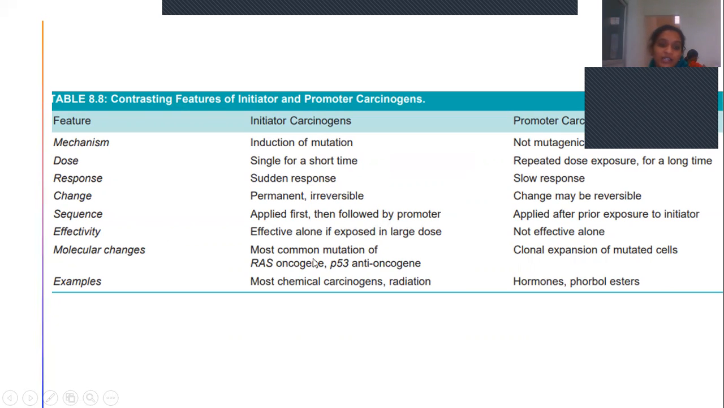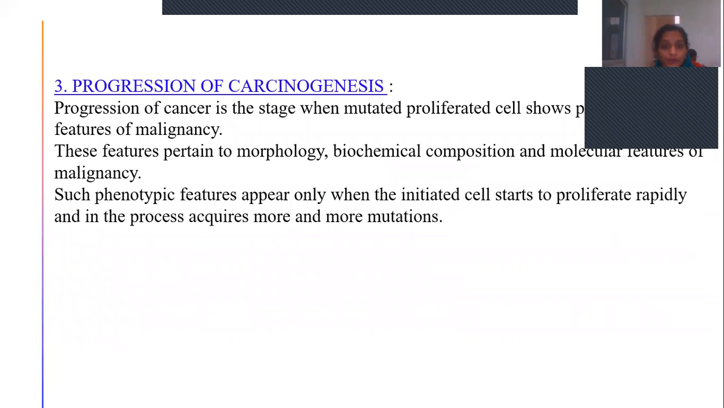Molecular changes: for initiation, it mainly includes mutation of the RAS oncogene and the P53 anti-oncogene. For promotion, it includes clonal expansion of mutated cells. Examples of initiator carcinogens include most chemical carcinogens and radiation. Promoter carcinogens include hormones, phorbol esters and dietary changes. So the third step is progression of carcinogenesis, that is conversion of this cancer phenotype to malignant tumor. That we call progression. That period we call progression of cancer.